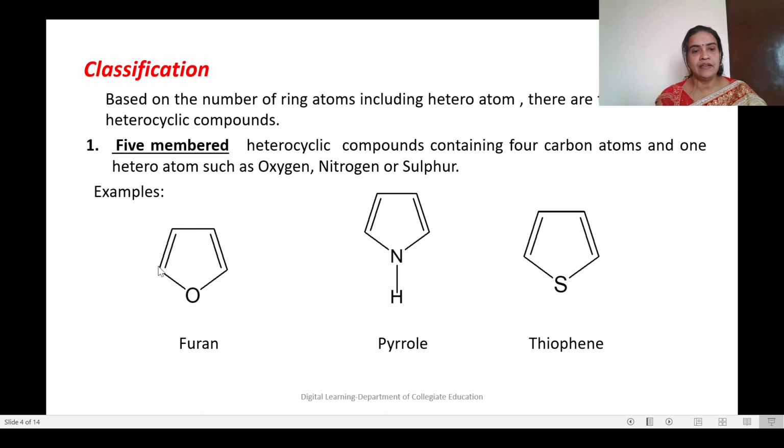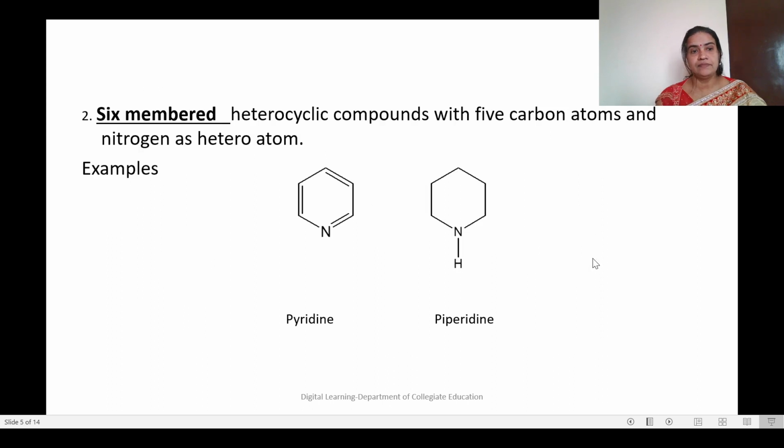This is furan. Here this is a 5-membered ring. The heteroatom is oxygen and the other 4 carbon atoms are present in the ring. This is pyrrole, again a 5-membered ring where there are 4 ring carbon atoms and the heteroatom is nitrogen. And this is thiophene where the heteroatom is sulfur and all other parts of the ring are carbon.